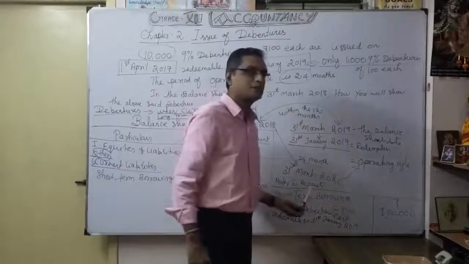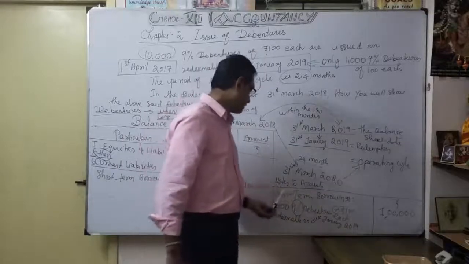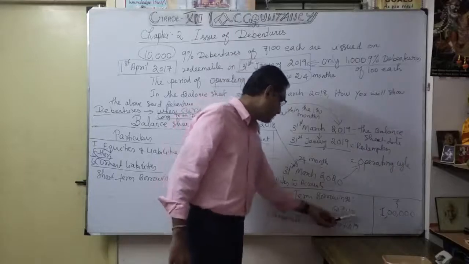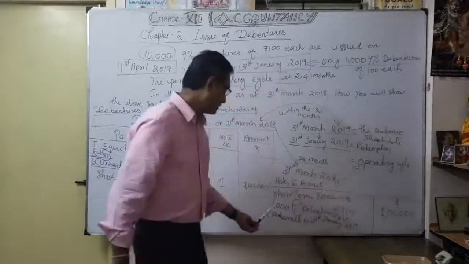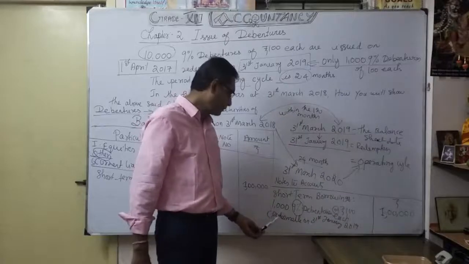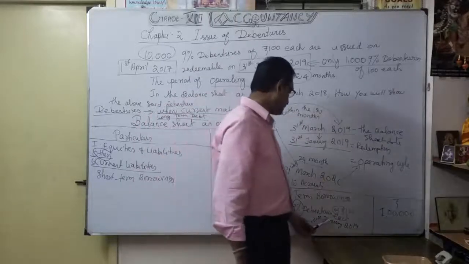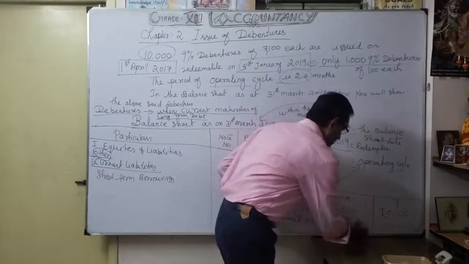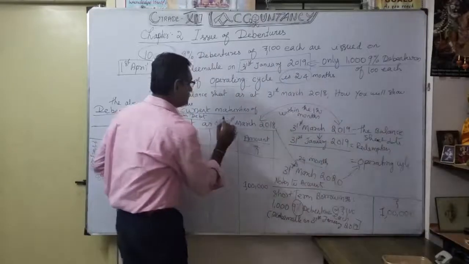That's the detailed explanation here. Under short-term borrowings, 1,000 9% debentures of 100 each, 1 lakh. So within the bracket, definitely show redeemable on 31st January 2019. You want to mention the date according to this balance sheet.